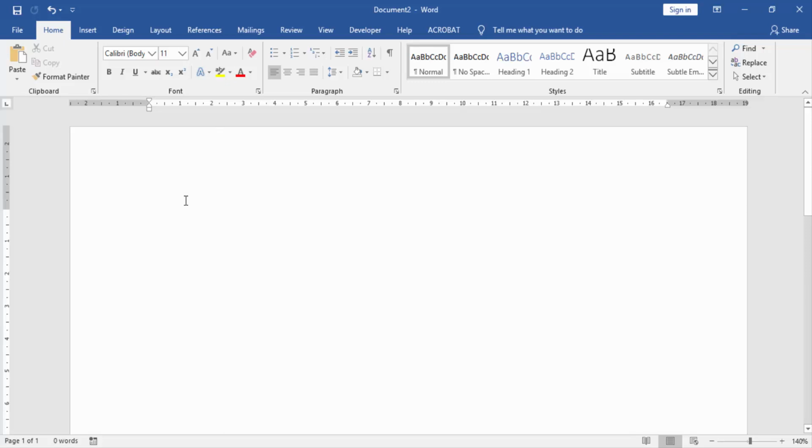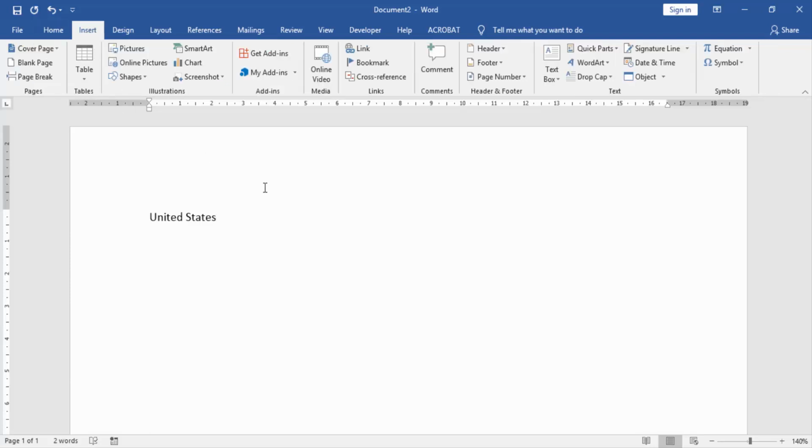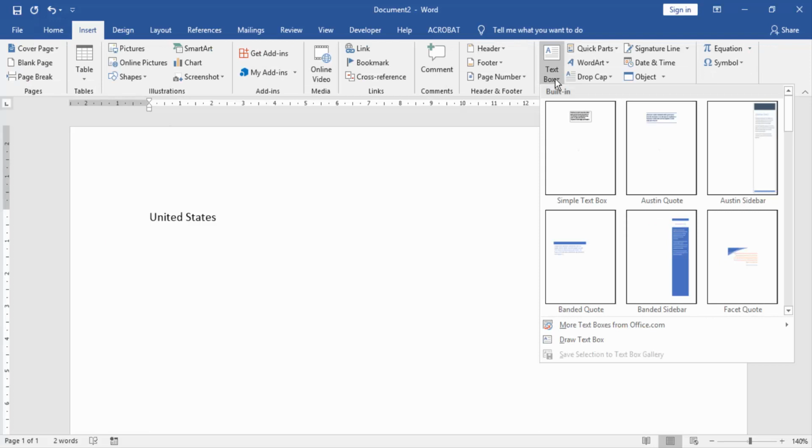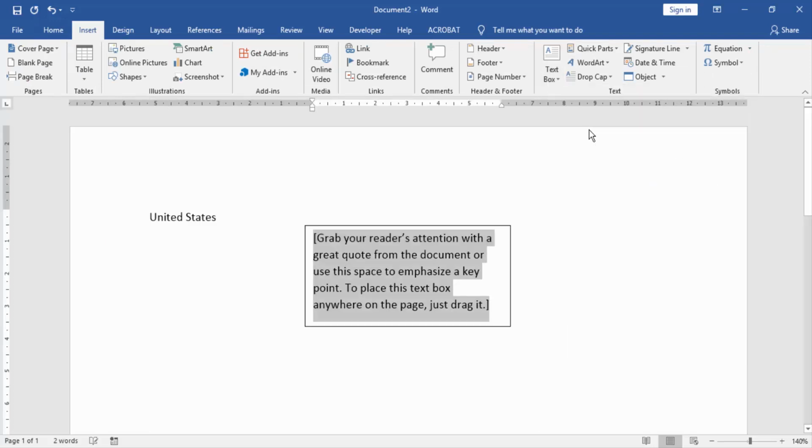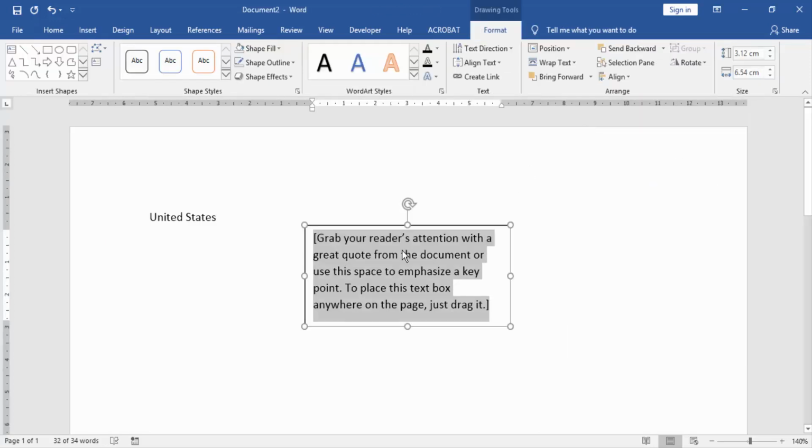Now we write something in this document. Then we go to the insert menu, click text box and create a text box. Write something in this text box.